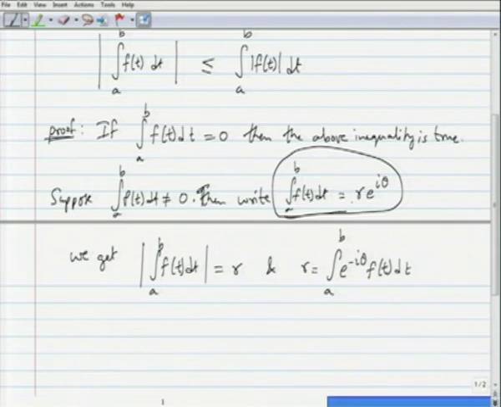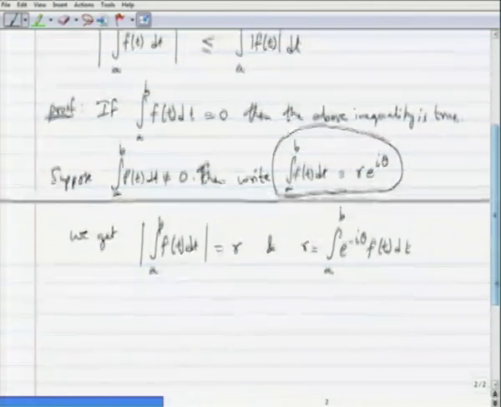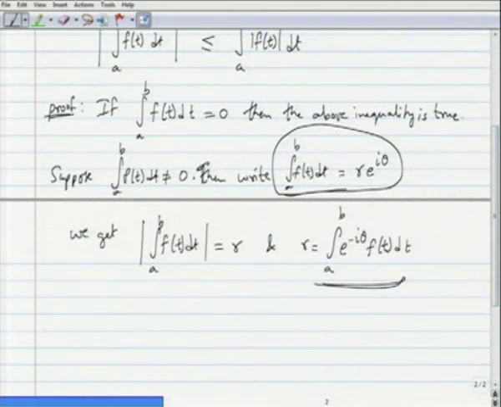Since r e power I theta is this integral, you can multiply on both sides by e power minus I theta and push the e power minus I theta into the integrand, because after all the integration is free of theta. So, you can push it into the integrand to get this expression.